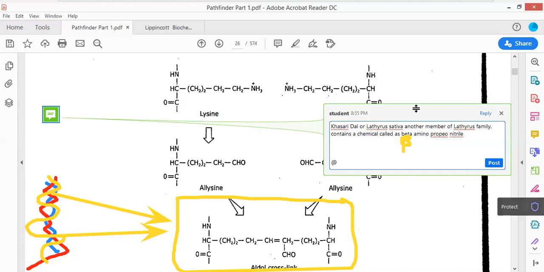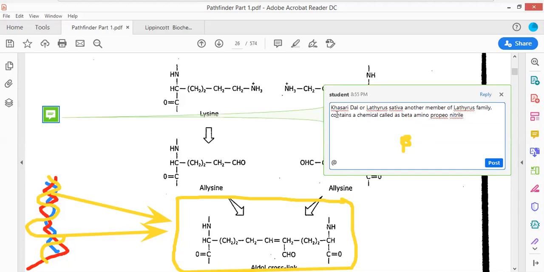Now what happens with this beta amino propionitrile? Khesri dal or Lathyrus sativa, another member of the Lathyrus family, contains a chemical called beta amino propionitrile. Very, very, very important chemical. Now what happens with this particular chemical is that this chemical inhibits the lysyl oxidase enzyme.